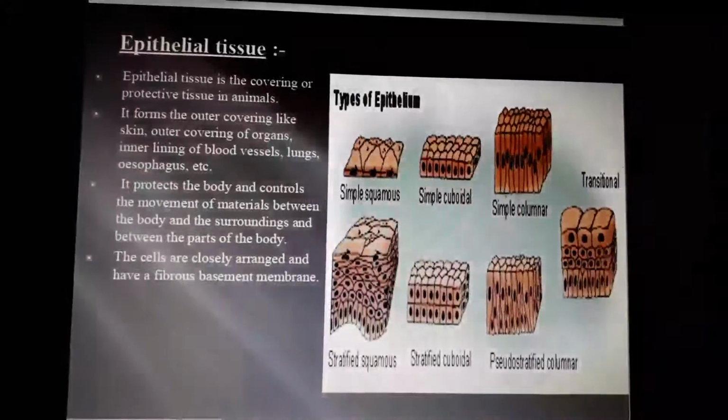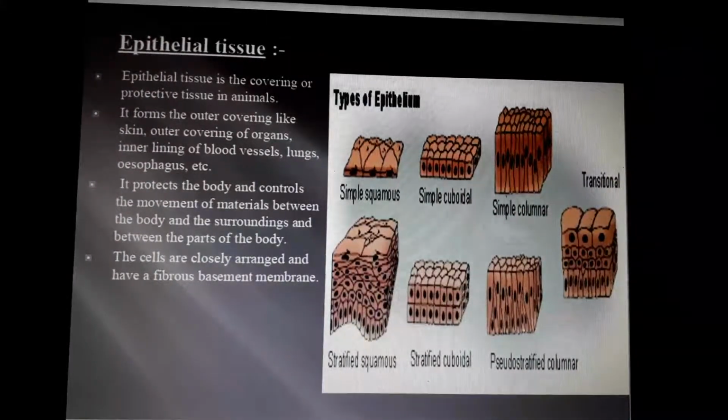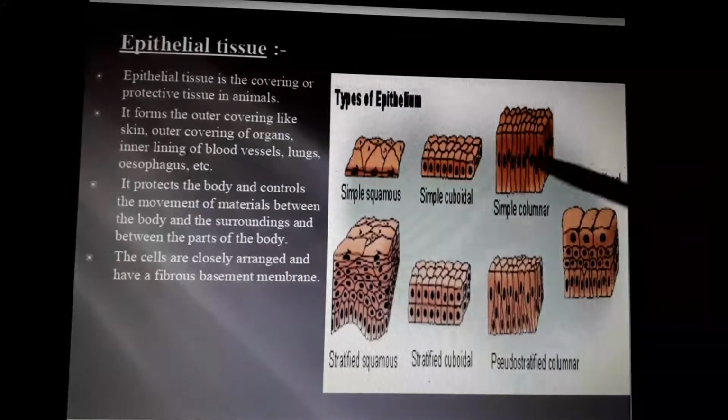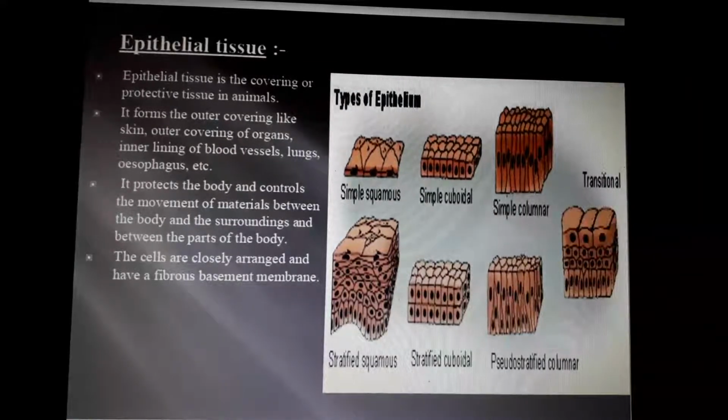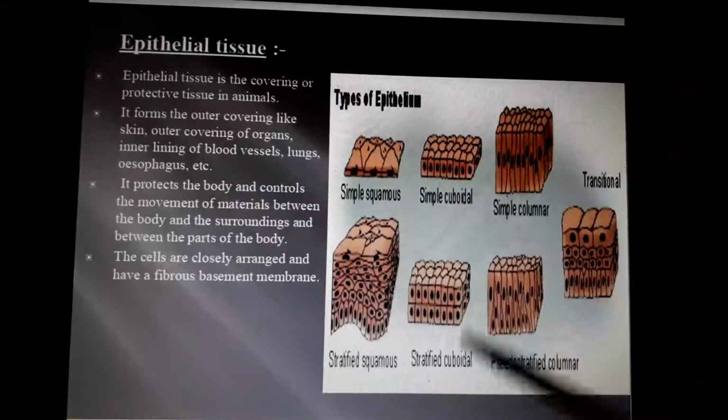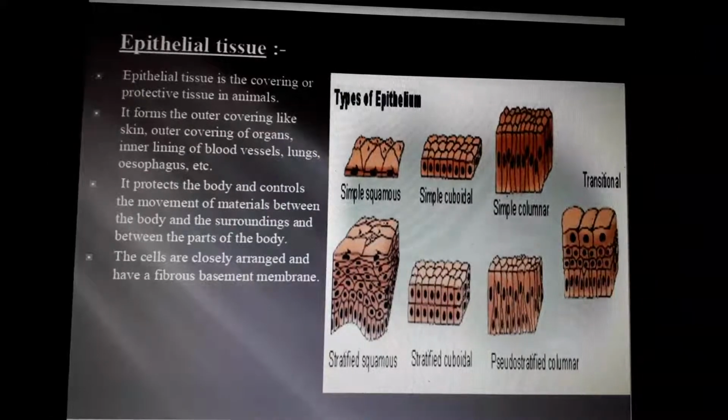Next, we can start with epithelial tissue. See, these are different types of epithelial tissue. Don't get tense, you don't have to draw these diagrams. It's only for understanding. Epithelial tissue is the covering or protective tissue in animals.